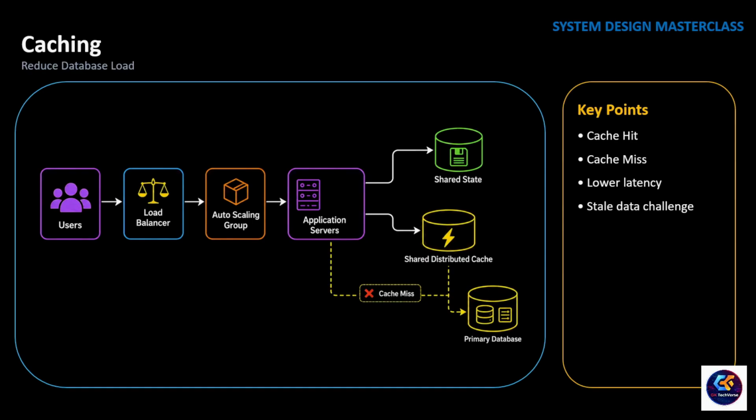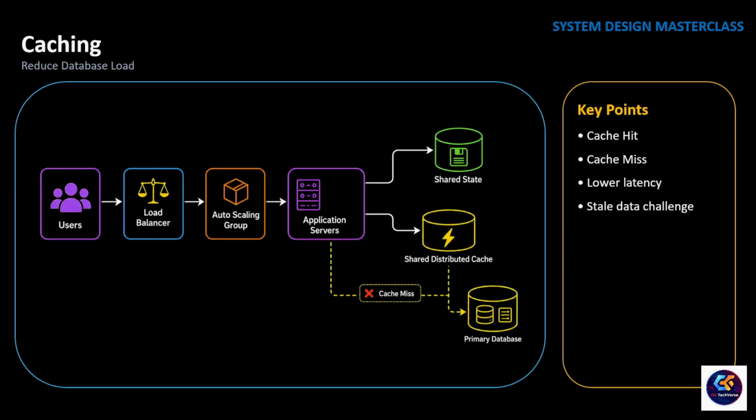Now think about your application. How often do users request the same data? Popular products, flight routes, hotel details, application settings, user profiles. Thousands of users may be requesting exactly the same information. If the data has not changed, why should the database execute the same query over and over again?